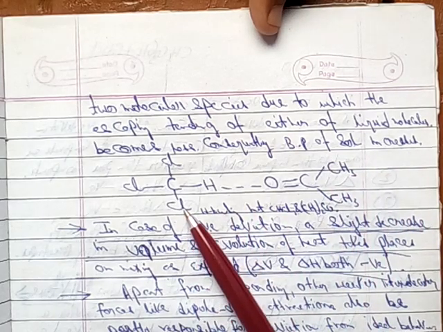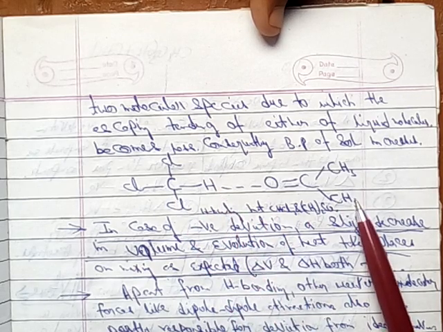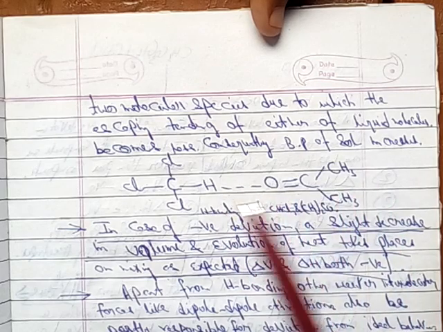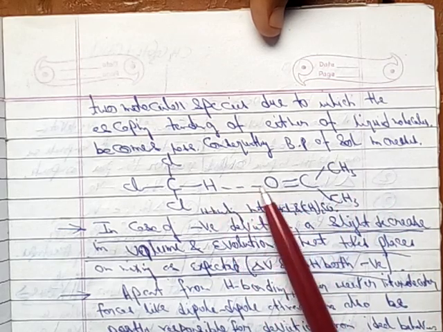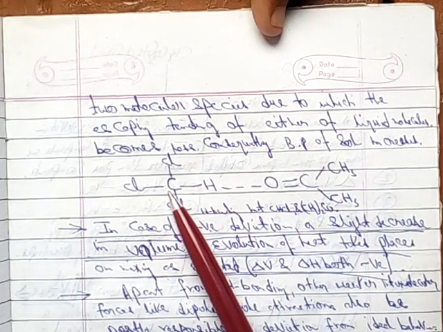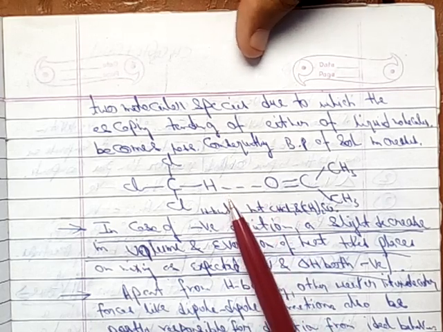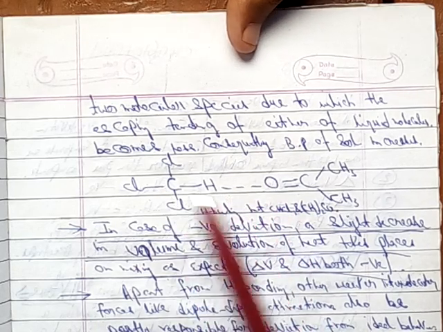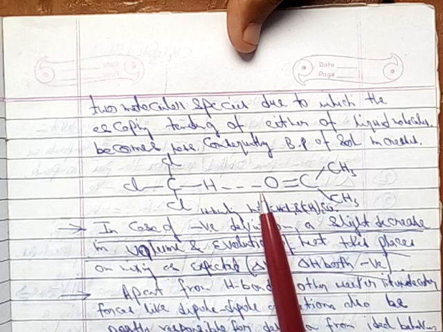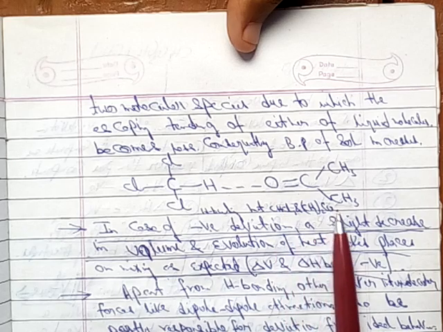So this is the molecule of chloroform CHCl3, and this is a molecule of acetone CH3COCH3. So when H and O come in direct contact, that leads to the formation of hydrogen bond. Suppose in chloroform we have put the acetone, and that leads to the formation of hydrogen bond. As hydrogen bond is produced, that leads to increase in boiling point. So hydrogen bond between CHCl3 and acetone.